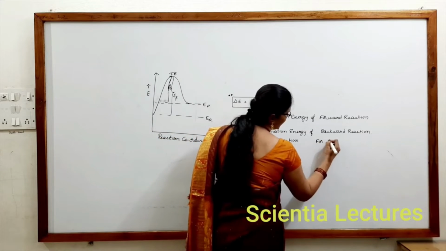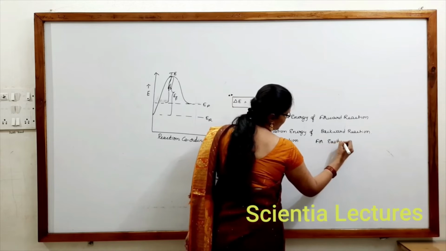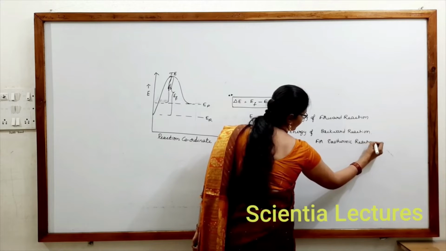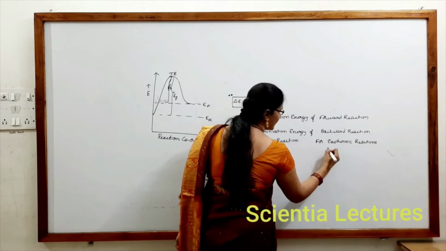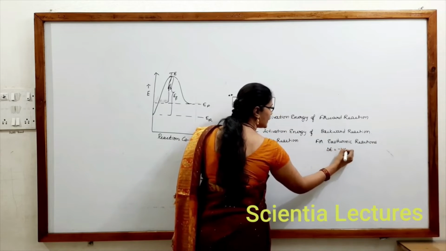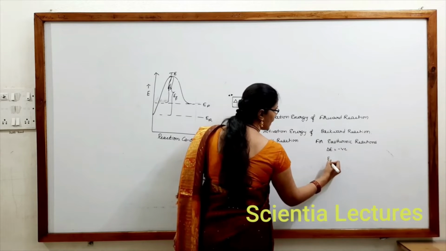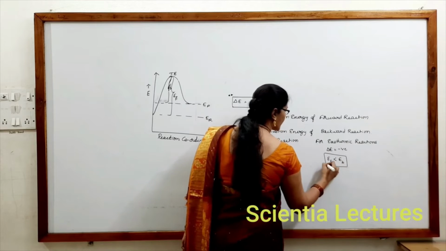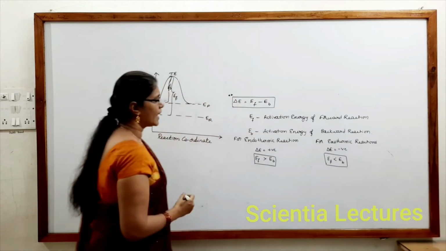For exothermic reactions, we can observe delta E must be negative, in the sense, EF must be lesser than EB. Remember this condition. EF must be lesser than EB.